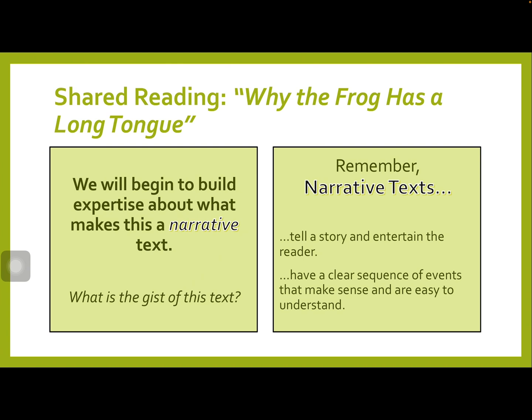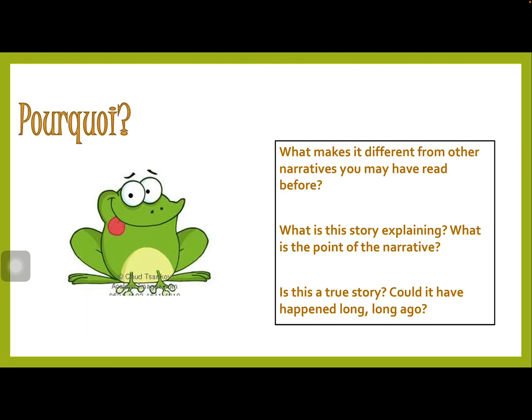Have a clear sequence of events that make sense and are easy to understand. Pourquoi, I always say that word wrong. What makes it different from other narratives that you may have read before? Right, that story talks about why a frog now has a long tongue. What is the story explaining?